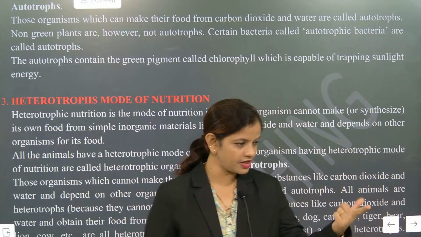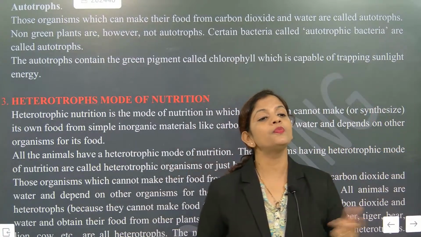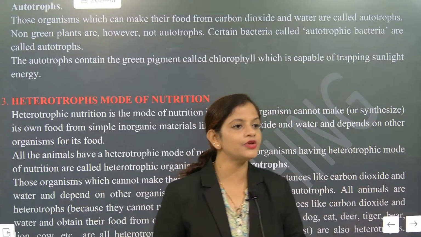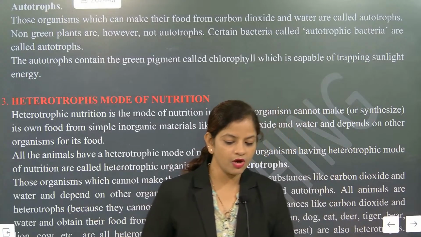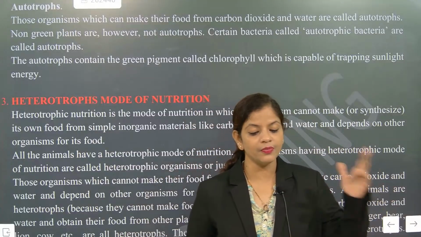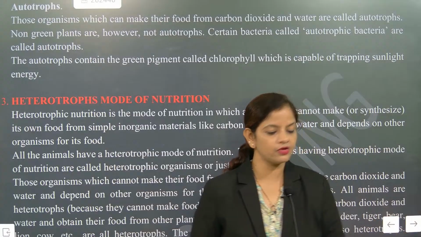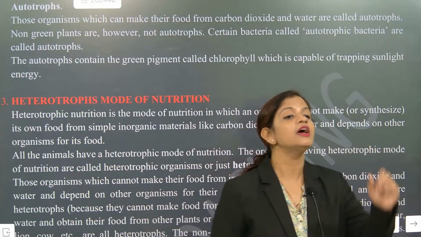Understood or not? Converting solar energy into chemical energy, to break down what molecule? Water molecules. So definitely we are going to understand this. The water molecule will be broken into hydrogen and oxygen. And this hydrogen will act on carbon dioxide. Reduction of carbon dioxide takes place.